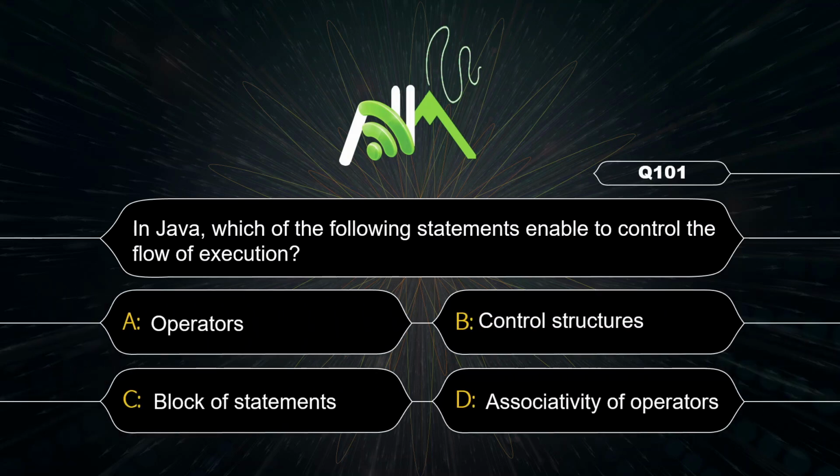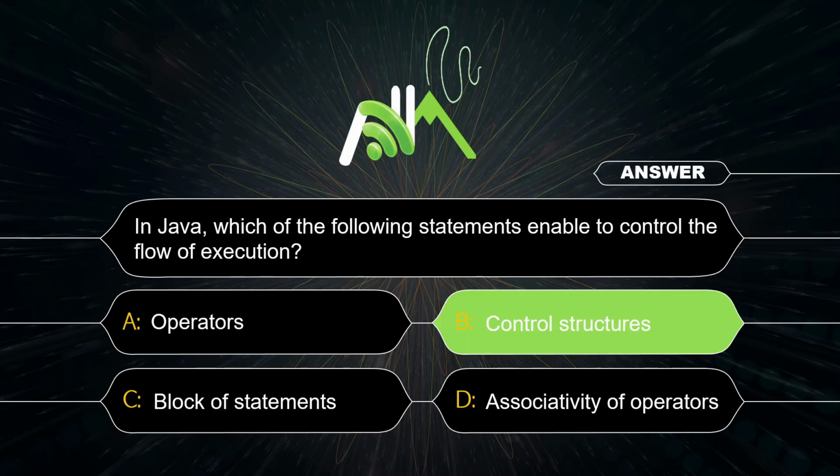Which of the following statement enable to control the flow of execution, that is control structure?